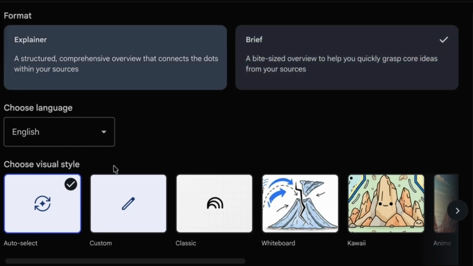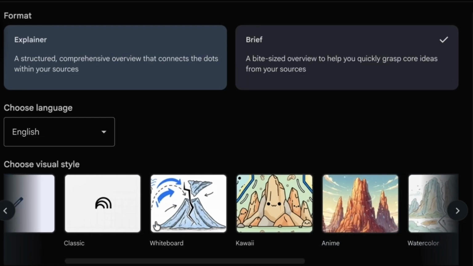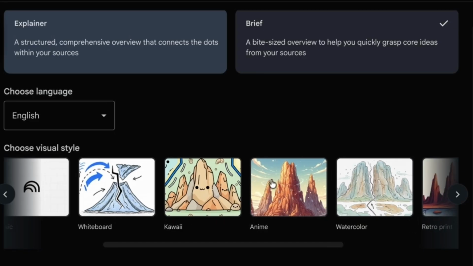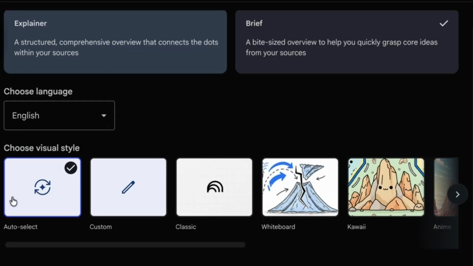Again, we can select our language. Now here, we've got different styles we can choose as well. Now this is awesome. If I scroll through, we can create whiteboard style videos, or we've also got anime style videos, which are really cool, or water style, retro, heritage, and so on. Or you can choose this auto select option and leave it to NotebookLM to choose which one it thinks is the best style for your type of video.